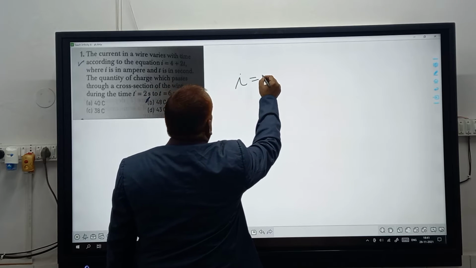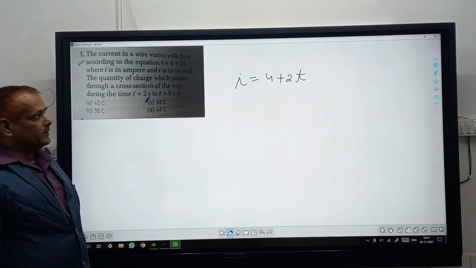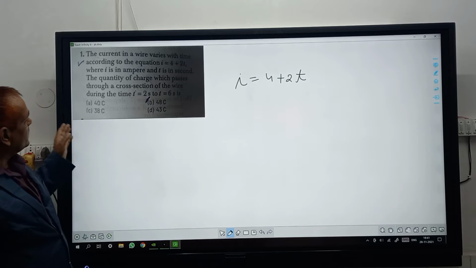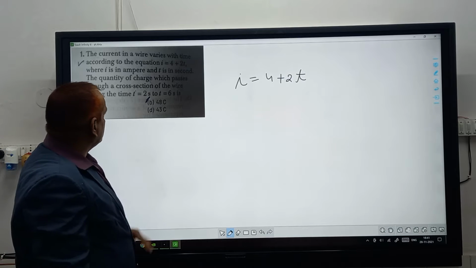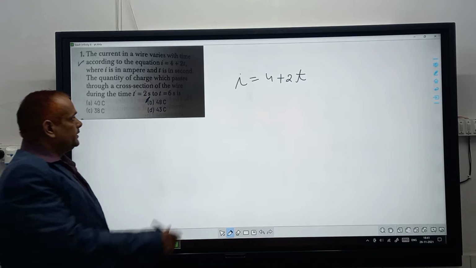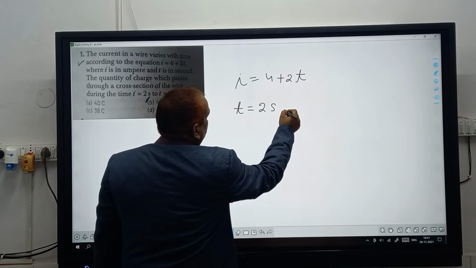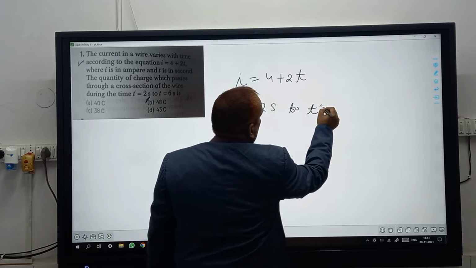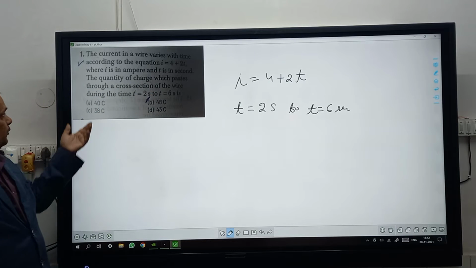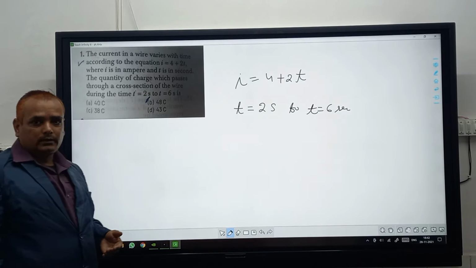I equal to 4 plus 2t. 4 is a constant, t is the time, I is the electric current, where I is in ampere and t is in second. The quantity of charge which passes through a cross section of wire during the time from t equal to 2 second to t equal to 6 second, what will be the answer? 40 coulomb, 38 coulomb, 48 coulomb and 43 coulomb.